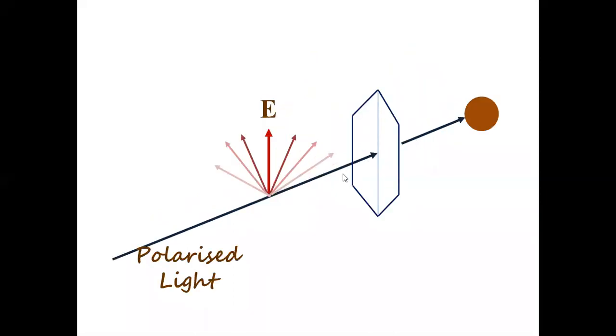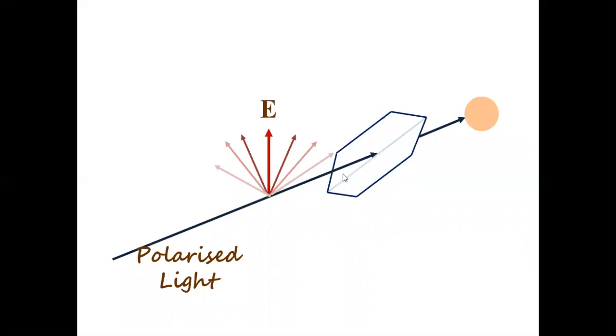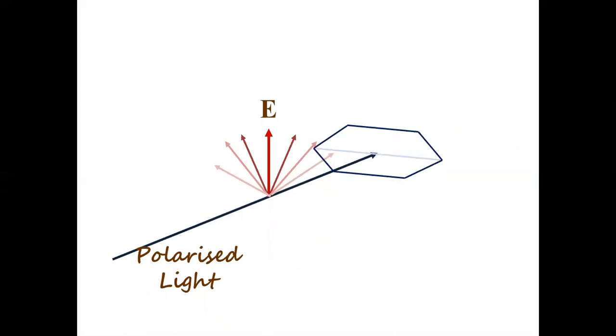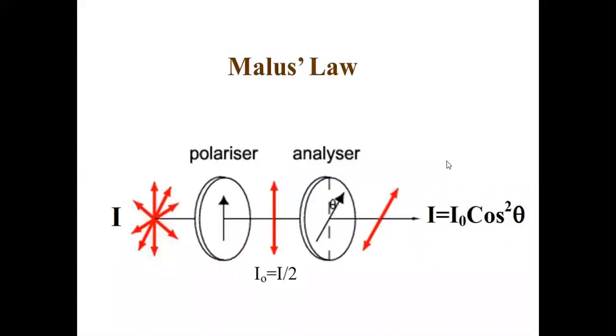Okay, so as you turn the analyzer little by little, only components will pass, but there is no component in the perpendicular direction. So net light here will be 0. And that is the beauty of this. Then what is Malus law? You know that when